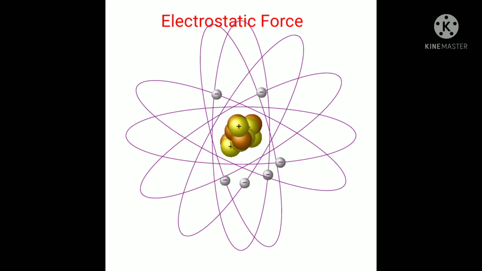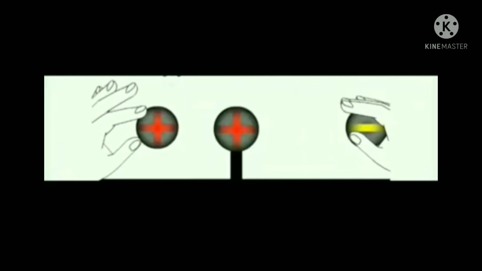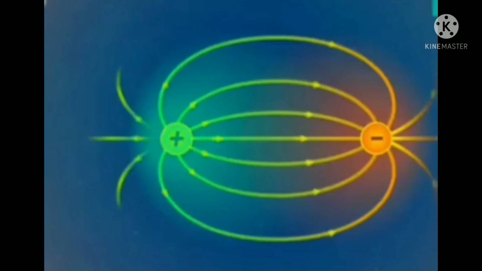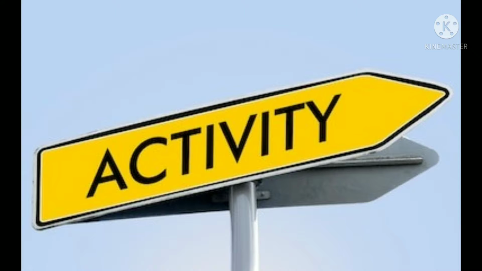Second is electrostatic force. The force exerted by a charged body on another charged or uncharged body is called electrostatic force. It acts from a distance. Like a magnet, a charged body also has a field of influence within which it exerts the force. This field of influence is called the electric field. Let us perform an activity.